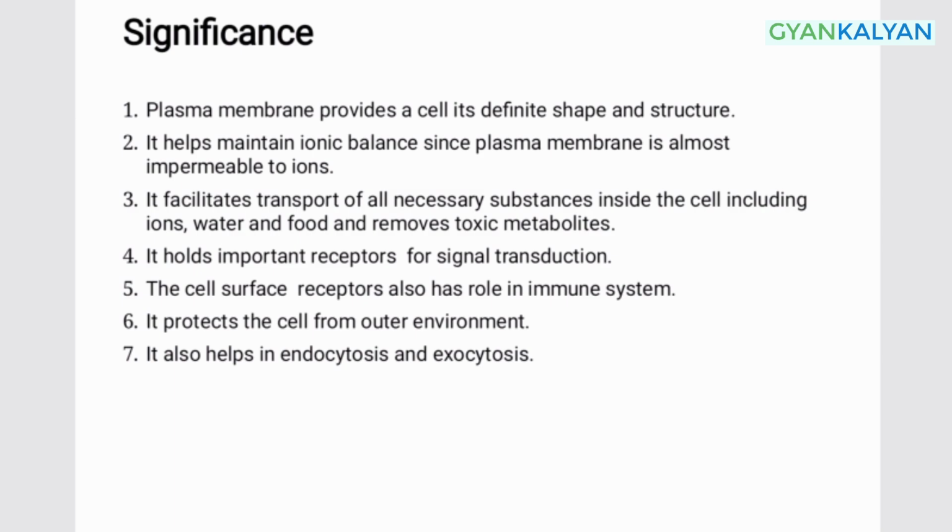Secondly, it helps maintain ionic balance since plasma membrane is almost impermeable to ions. The ions generally cannot pass the plasma membrane on their own. In this case, they require specific carrier proteins. So, having those carrier proteins for each ion, plasma membrane maintains proper ionic balance.